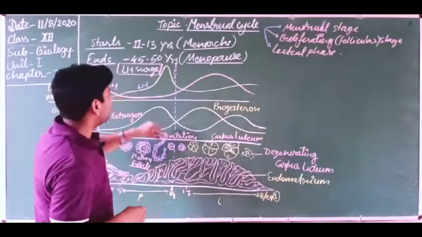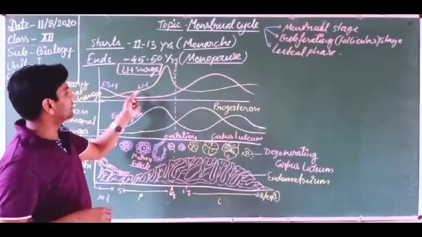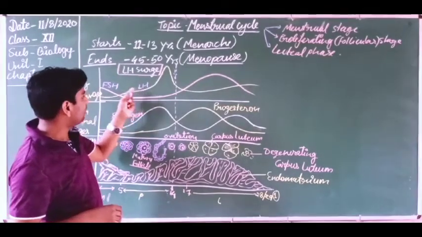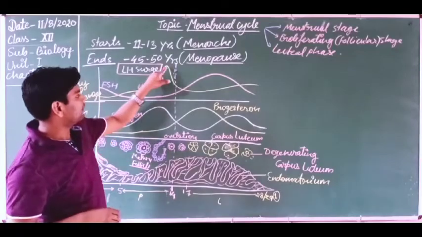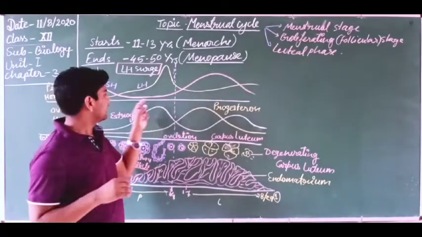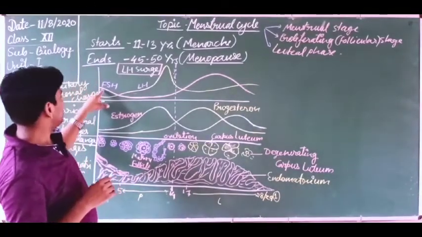Got it? Now what are the changes occurring in this one? Dear students, you know the LH hormone, luteinizing hormone. Now you are looking here, after the LH surge the luteinizing hormone gets decreased, and the follicle stimulating hormone is rising up here.